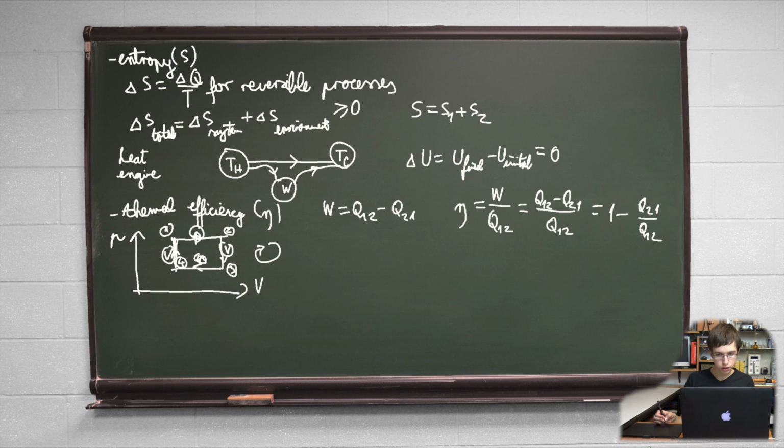So we can see it consists of two isobaric processes from 1 to 2 and from 3 to 4, where pressure is constant, and two isochoric processes from 2 to 3 and from 4 to 1, where volume is constant, going in a clockwise direction on this graph.